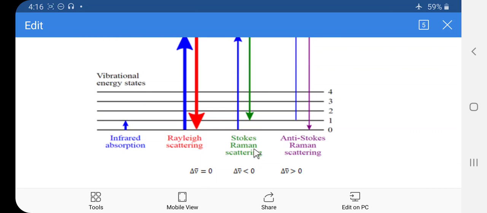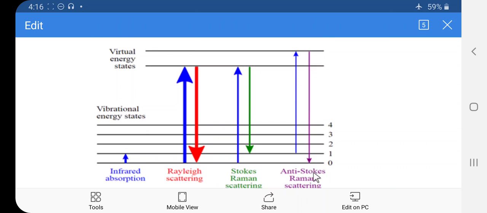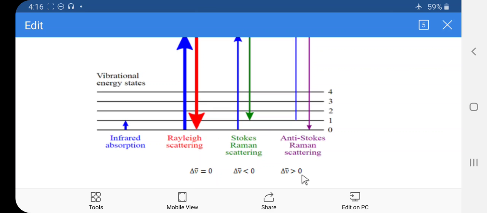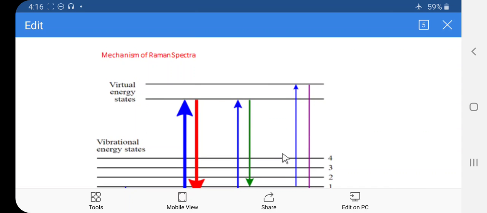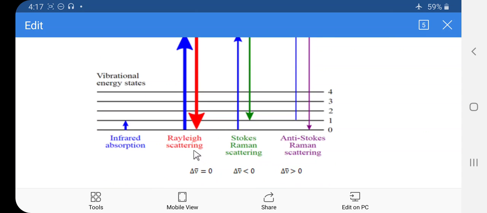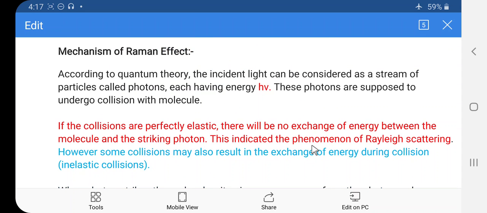Here the Stokes Raman scattering. In case of the Stokes Raman scattering, delta nu is less than 0, while in case of the anti-Stokes Raman scattering, delta nu is greater than 0. Delta nu is the Raman shift. So this is for the Stokes and the anti-Stokes lines. So here the mechanism of the Raman spectra, there are three conditions, 1, 2 and 3. If both the frequencies are the same, all of you know that it is the Rayleigh scattering. Then Stokes as well as anti-Stokes scattering.